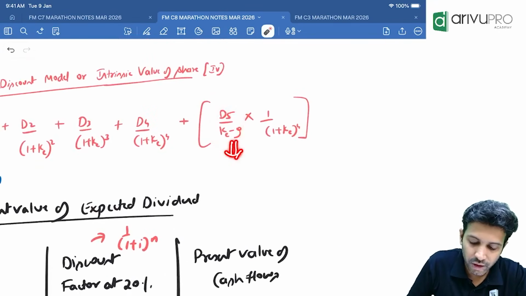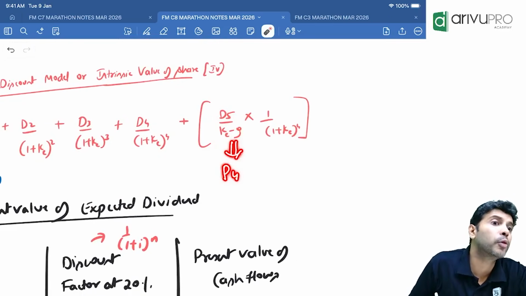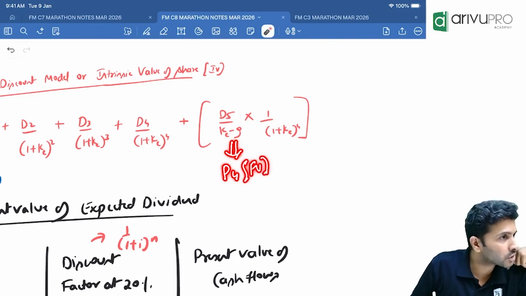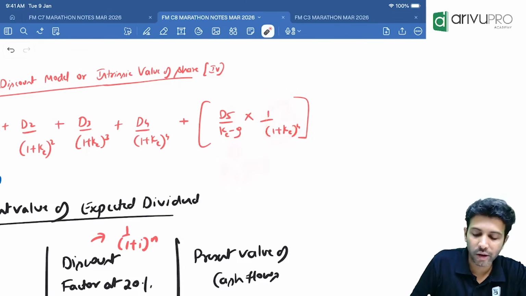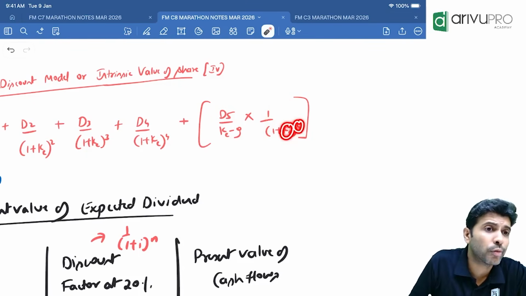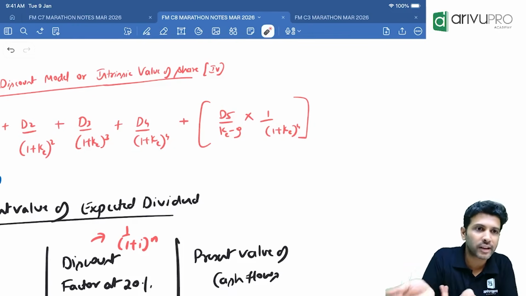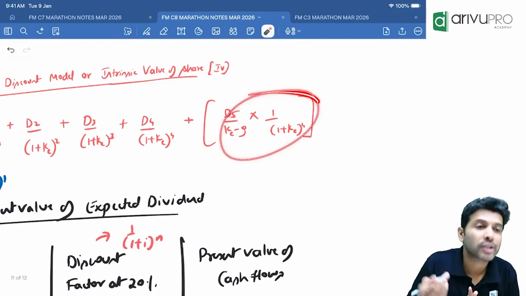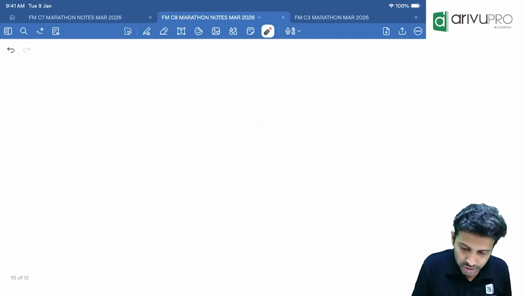By doing this, what are you going to get? P4. P4 means price after 4 years. What is this? Future value. But we need future value or present value? Present value. So you have to multiply by what? Discount factor. Which year's discount factor? 4th year. How do you get the discount factor? 1 divided by (1 plus i) whole power n. n is 4. Instead of i, they have substituted the cost of equity, because the discount rate is the cost of equity here. So that's what they asked. Done.